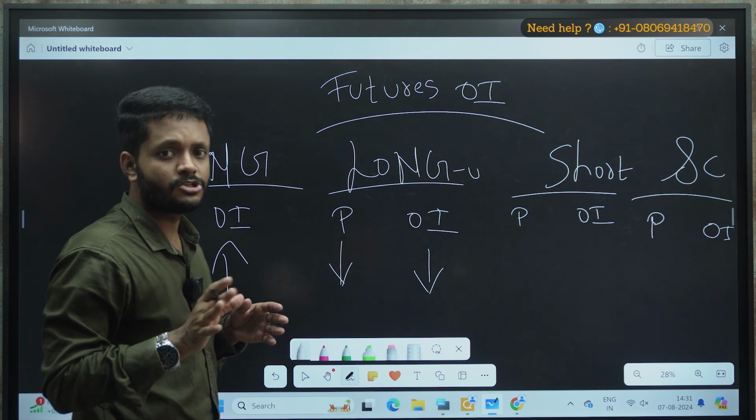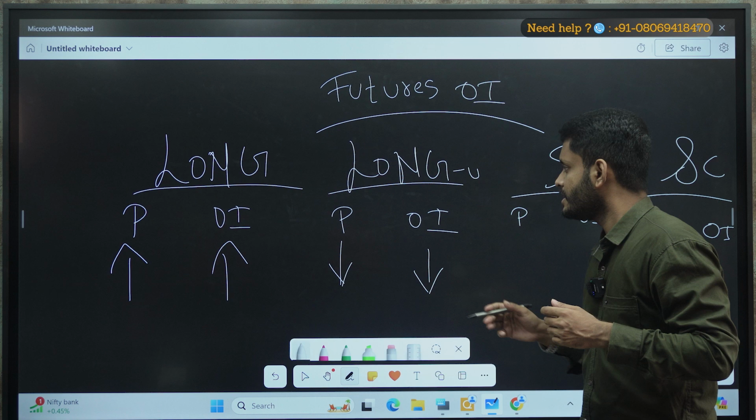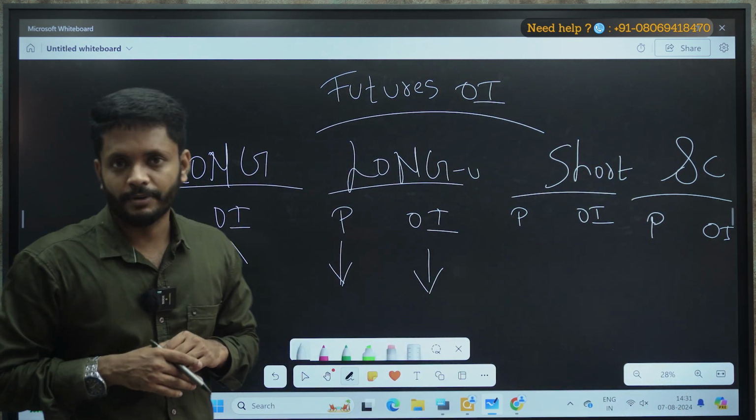Long unwinding is not short. Okay, both are different. There is a difference between both of these. So what is long unwinding? Basically, long unwinding, I would say, is profit booking.